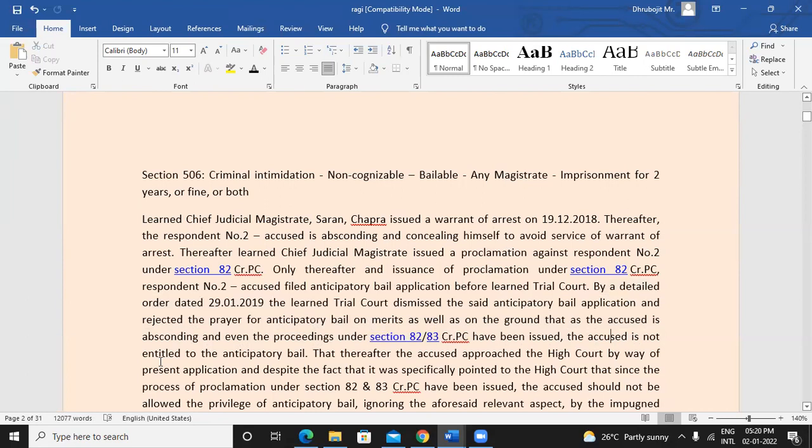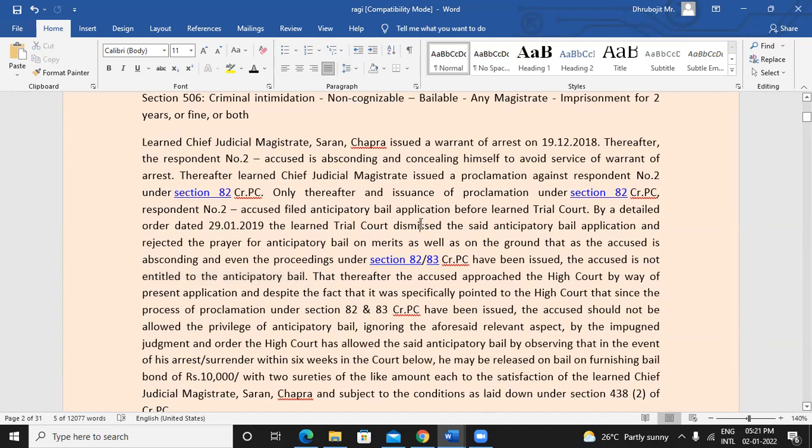So the accused is not entitled to anticipatory bail because he has shown his intentions. He was hiding for all this time. So it definitely does not make sense to issue anticipatory bail as per the trial court, and his application was dismissed. His application was not accepted, basically.